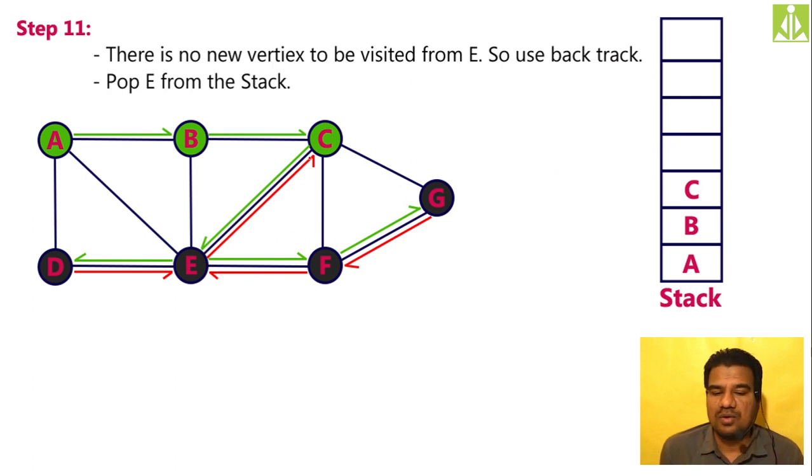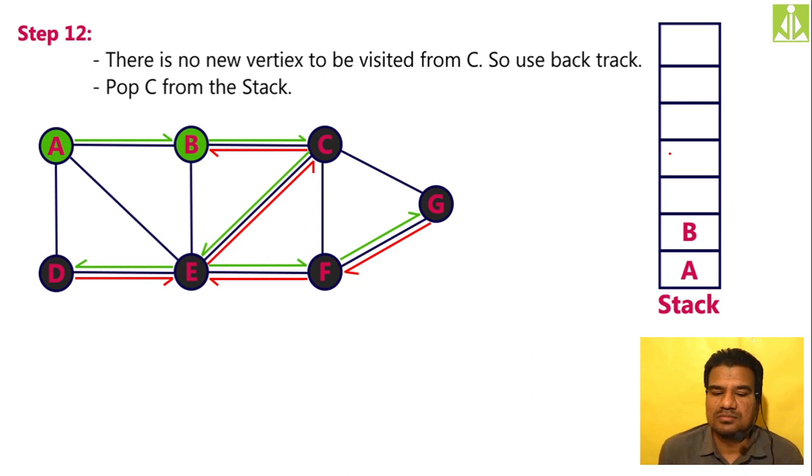Now from C again, all nodes are visited, so I have to do the backtracking on the same path from where I entered. So mark this path and mark this node with black color as well, and pop this C from the stack. The same thing has been done. For B also do the same thing.